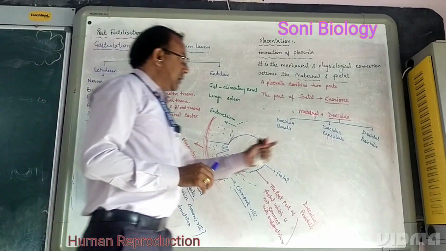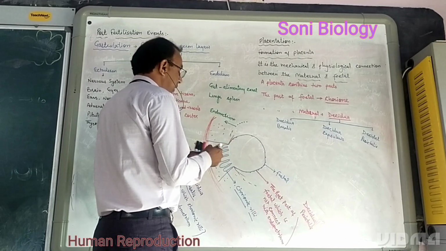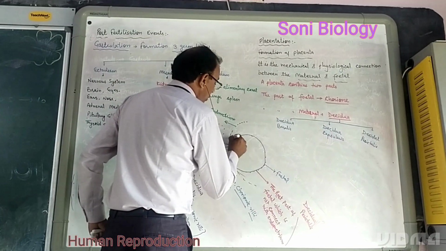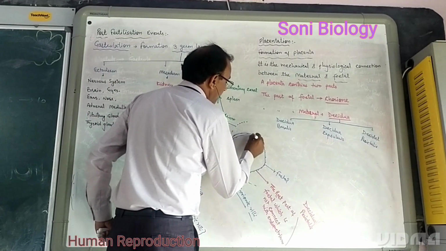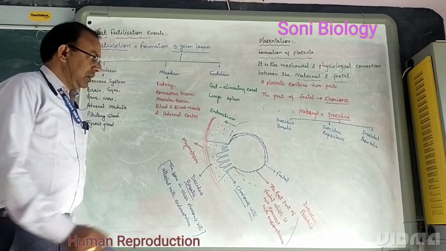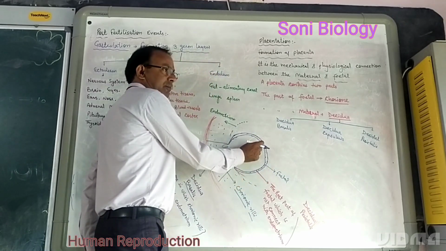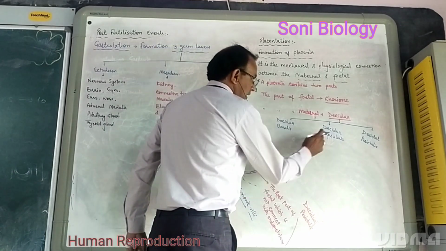And decidua capsularis: in some the embryo is covered with the endometrium. The embryo is also covered with the endometrium. This covered zone of endometrium is called decidua.